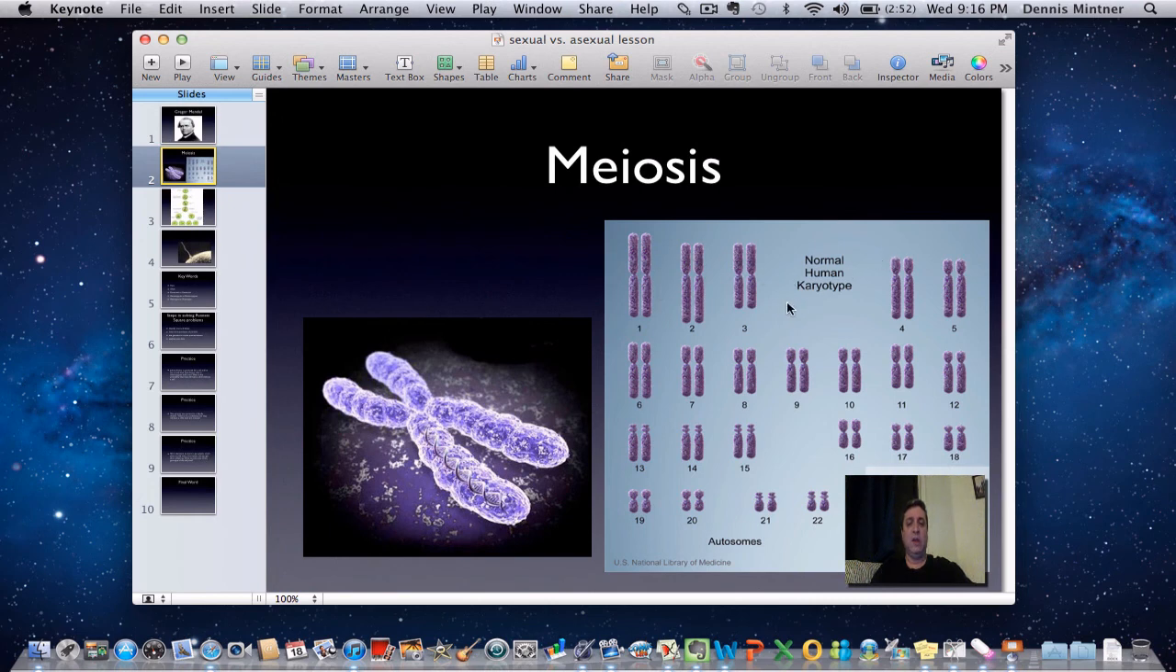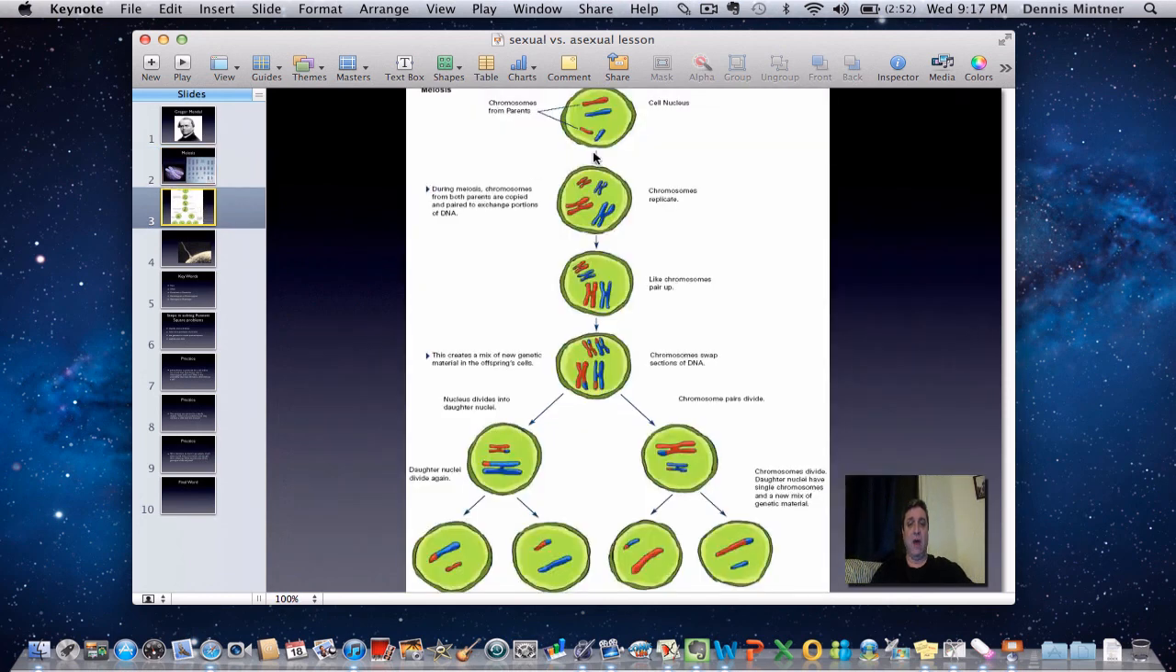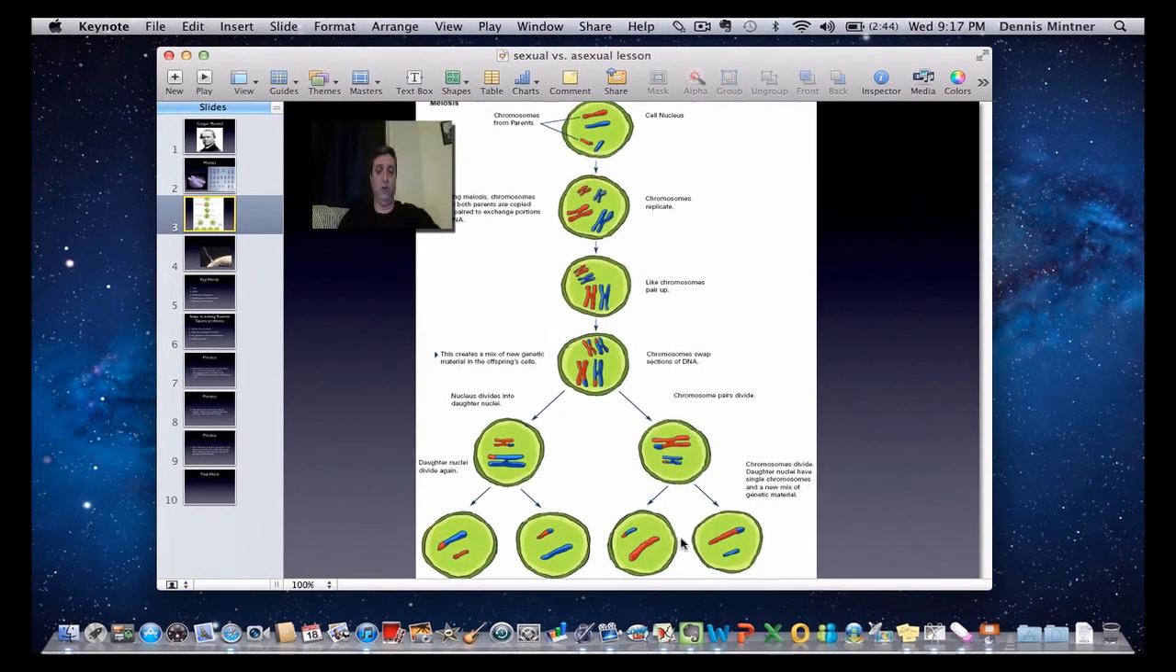Now, this is a human karyotype, which means I've got 23 pairs or 46 chromosomes. And so right here might be one of those genes he was talking about, and right here would be one of those genes. You got one of these from your mom and one of these from your dad, if you remember from before. And through the process of meiosis, where I start off with 4 here, I end up with 2 each. I have a haploid number. I split it in half.